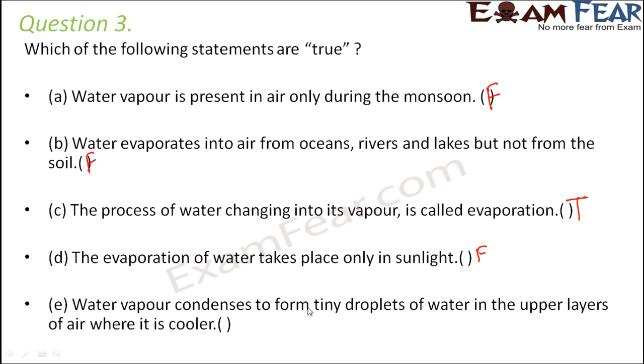Water vapor condenses to form tiny droplets of water in the upper layers of air where it is cooler. Yes, that is true. In fact, this is how cloud formation takes place. As the air keeps moving up, it becomes cooler. So at a certain height, it becomes so cool that condensation takes place. The water vapor condenses to form tiny droplets of water, and these tiny droplets keep floating in the air, forming clouds.